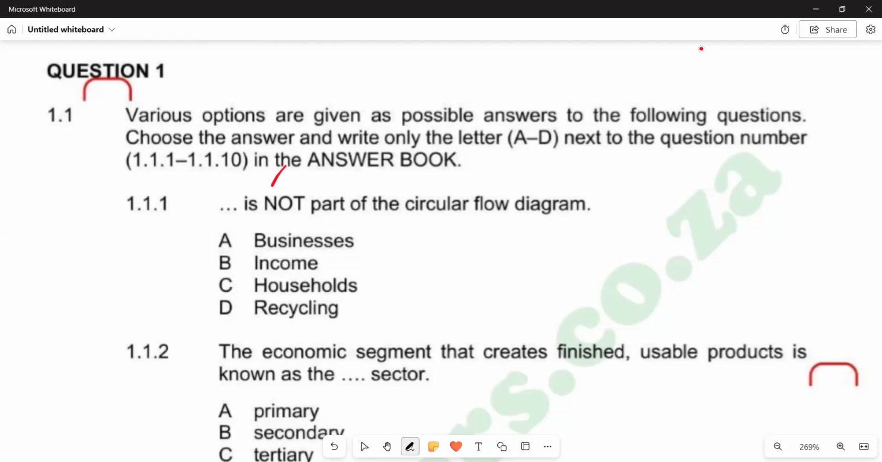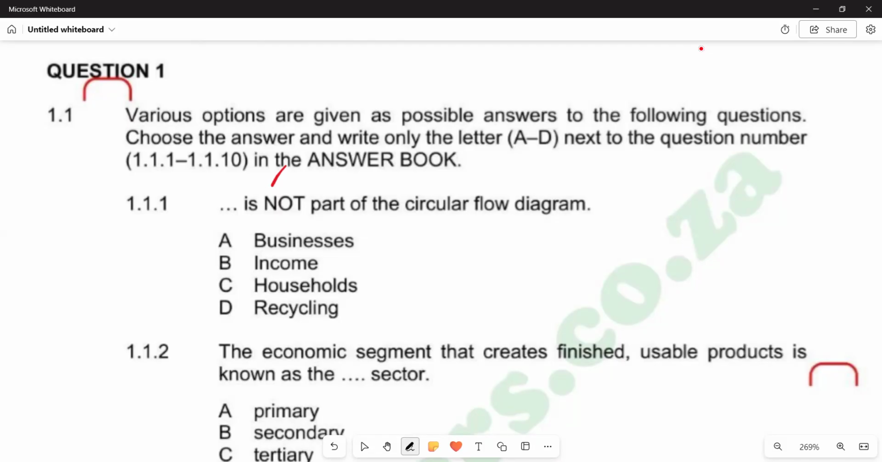So on question 1, that is on 1.1, it reads: various options are given as possible answers to the following questions. Choose the answer and write only the letter A to D next to the question number. We've got 1.1.1 up to 1.1.10 in the answer book. So the first part, which is 1.1.1, it reads: dash is not part of the circular